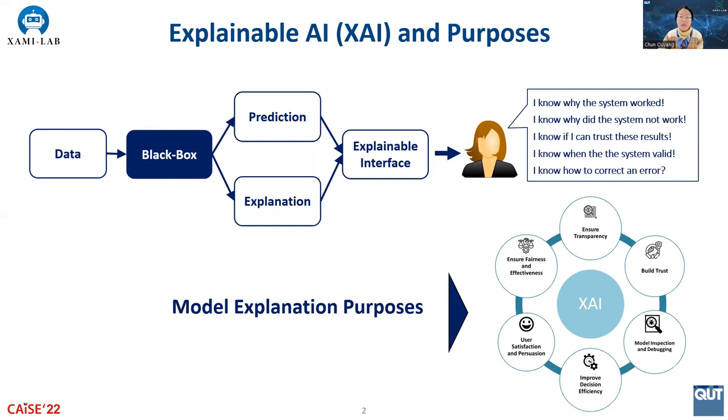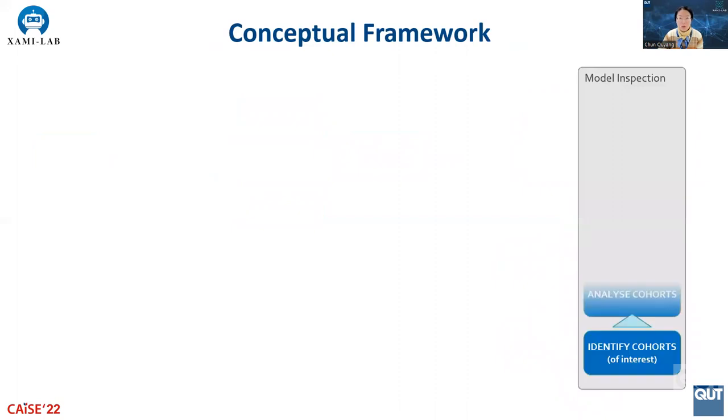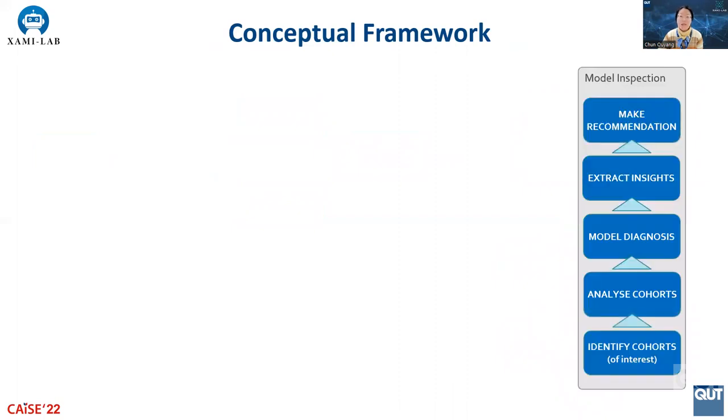In this paper, we focus on generating explanations for the purpose of model inspection. We follow common practice of model inspection, which starts from identifying part of the model for inspection, analyzing the issues, arriving at primary diagnosis, extracting insights about underlying causes, and coming up with recommendations for model improvement.